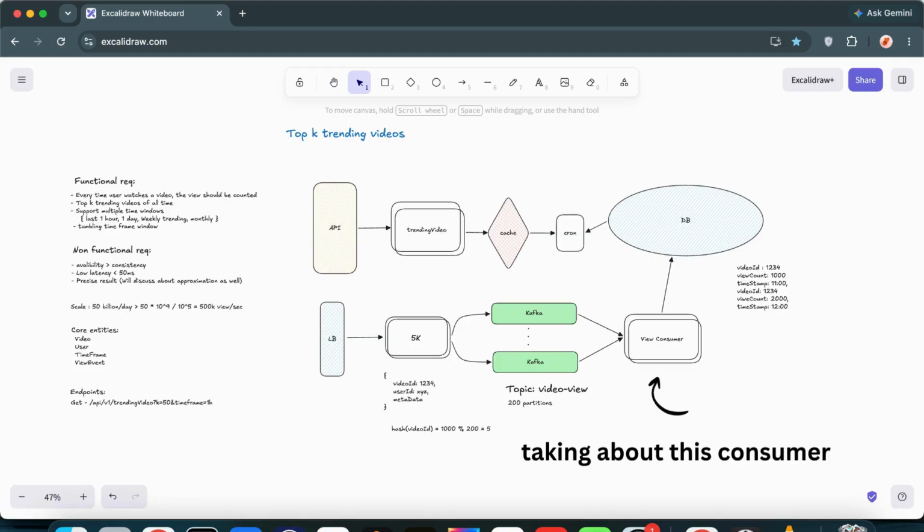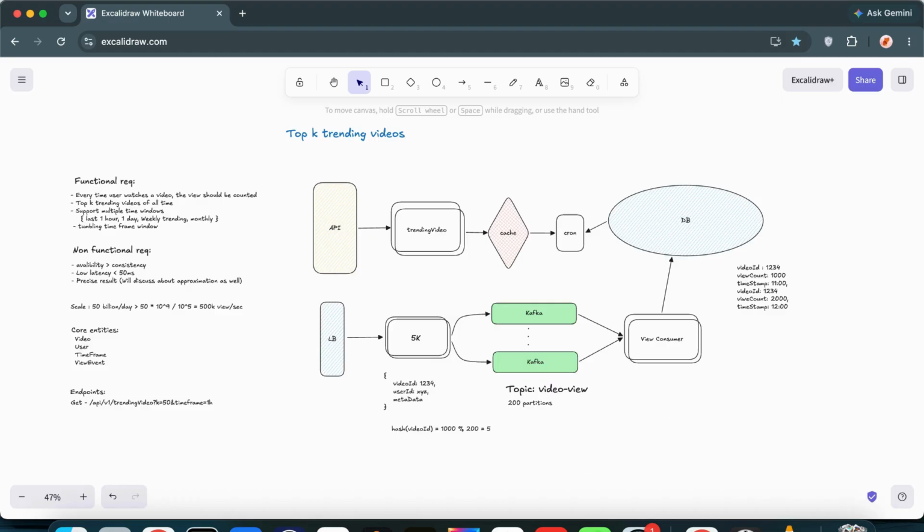Any particular views that we are collecting in one consumer get replicated in another server. So if one instance goes down, another instance may take its place and start collecting those views from there. And even if one server goes down and we are not having replications, Kafka is always the source of truth. Kafka holds the events for as long as we want to hold them. So the views that we lost, we can get back from there.